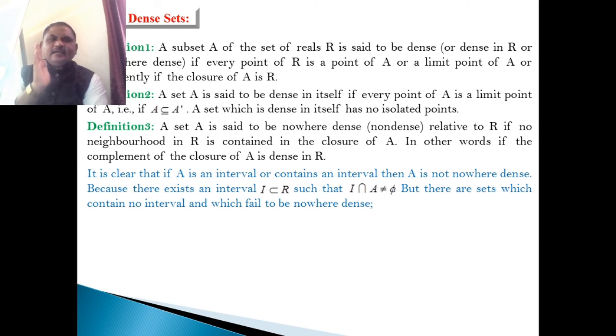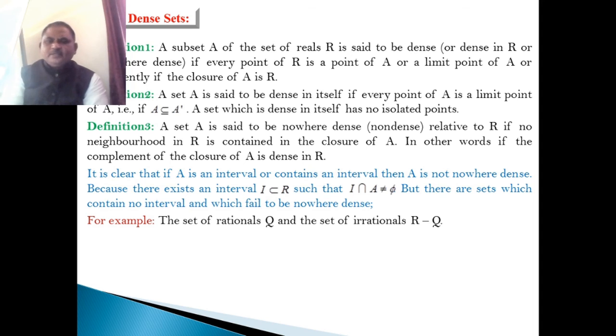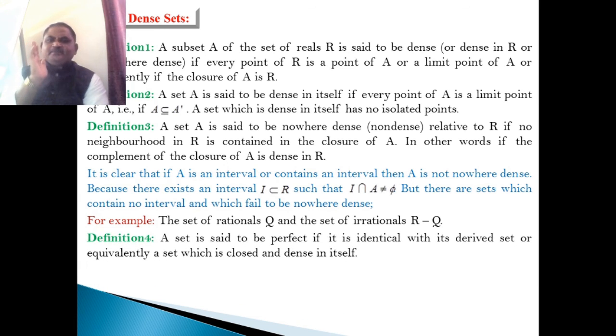But there are sets which contain no interval and which fail to be nowhere dense. For example, the set Q, the rational numbers, and the set of the irrationals, R minus Q.